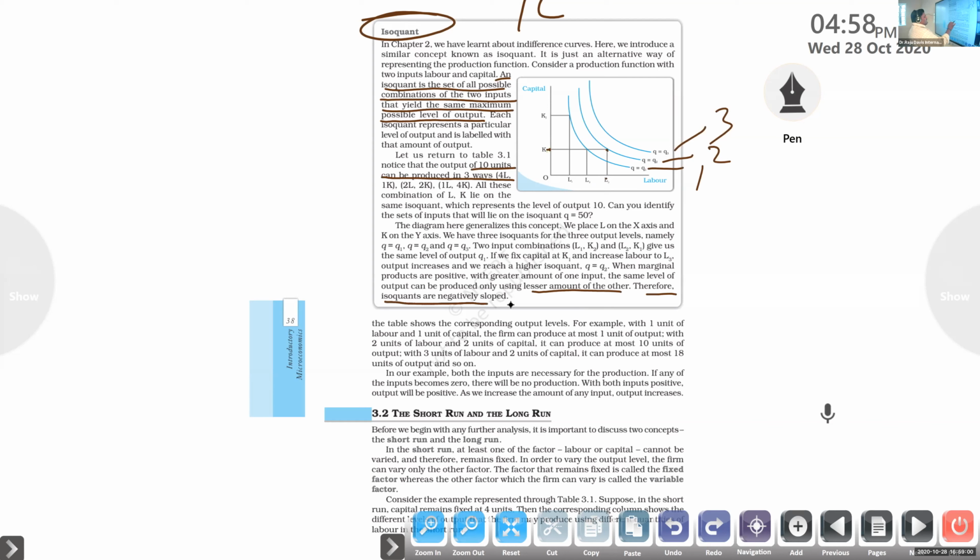Therefore, isoquants are negatively sloped. If capital is increasing, definitely labor will decrease. So all these isoquants are negatively sloping, almost like an indifference curve. Clear or not?